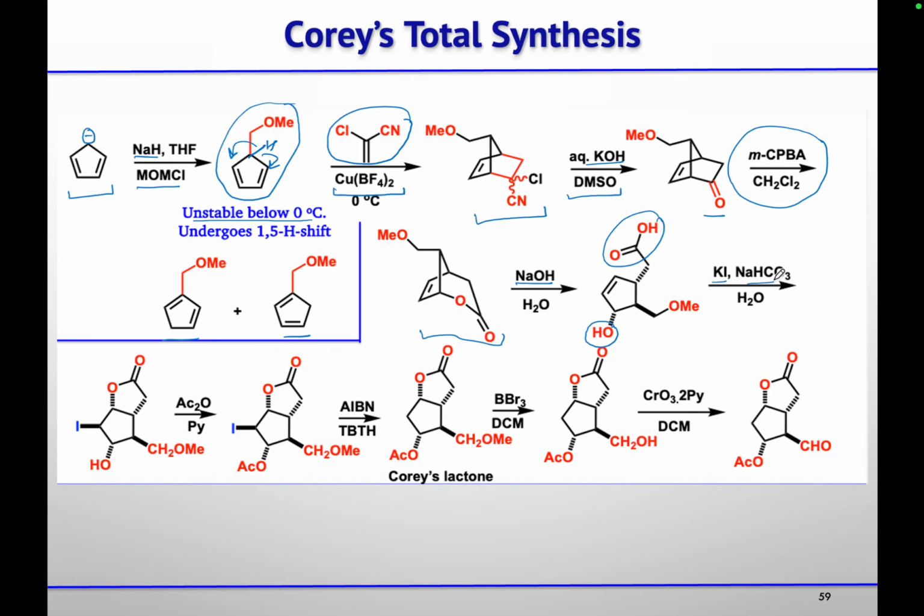Then using KI and NaHCO3, they did iodolactonization. So here an iodonium ion will form, and then this carboxylic acid will react to open this iodonium ion. So you will get this lactone and this iodo. Then with acetic anhydride, they protect this alcohol, and using radical conditions, they remove this iodo group. BBr3 will help to remove this, whenever you have an oxygen methyl group, that will be removed using BBr3. So they got this alcohol, again oxidation to get this aldehyde.